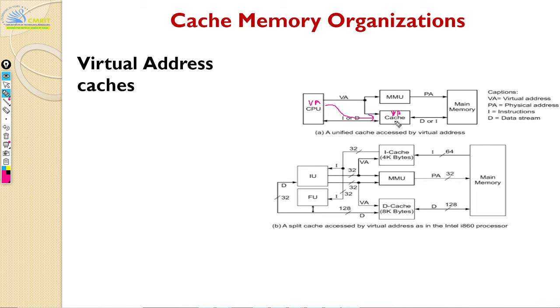If it doesn't know the answer, then it has to check with the MMU and say, I don't know the answer, can you please help? So the MMU is going to bring that answer to your cache. Only on a miss do you go to the MMU. In case of a hit, your cache itself will give the answer, because both of them talk the same language. This is also virtual address, this is also virtual address. Got it?